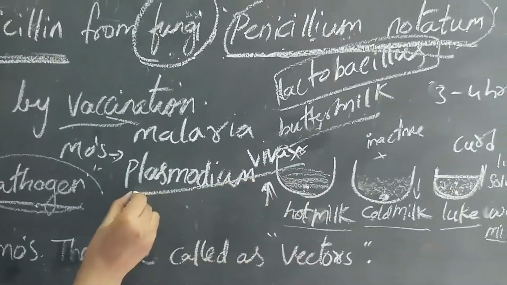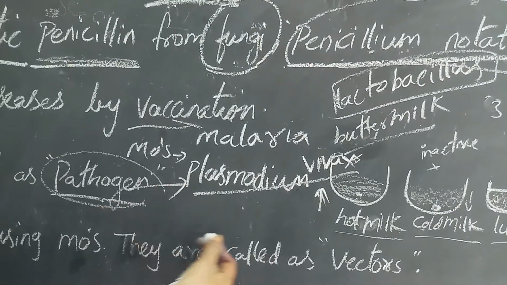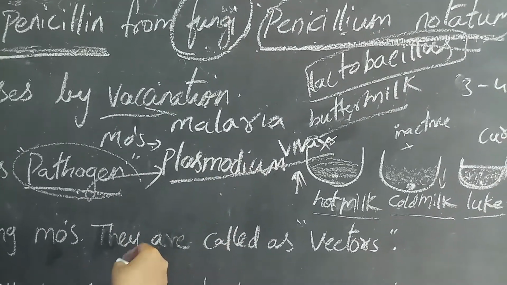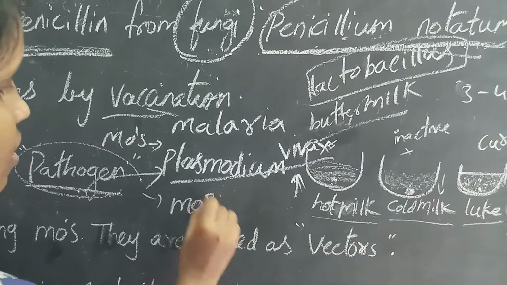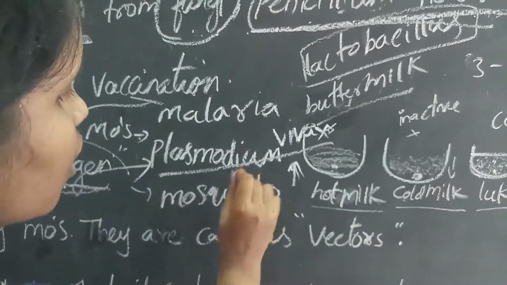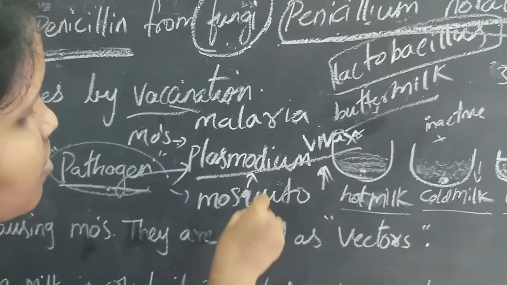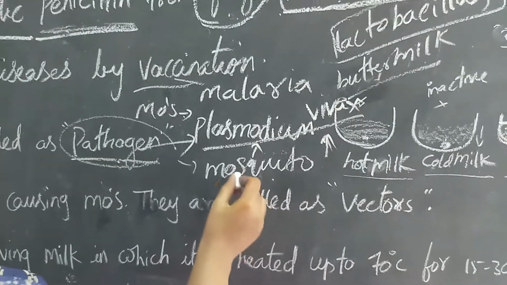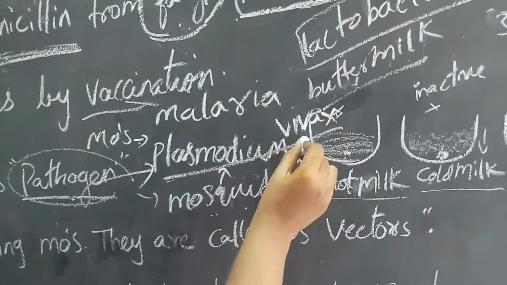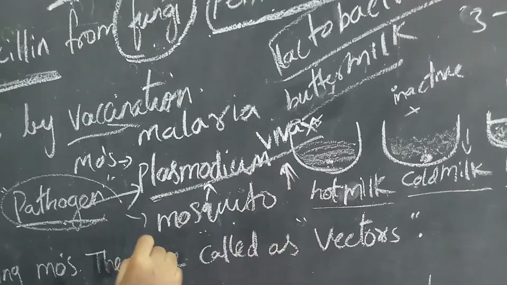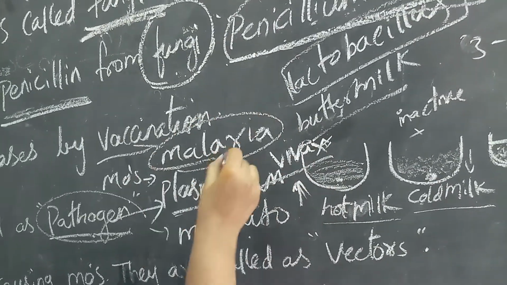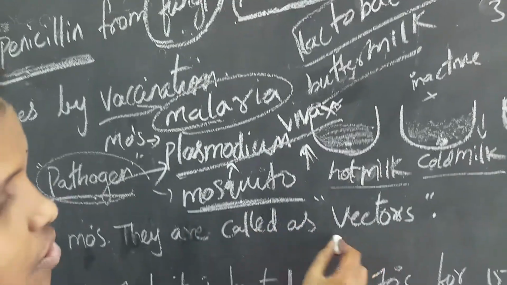This Plasmodium vivax is the pathogen, and it does not enter our body directly, it enters through the mosquito saliva. When the female Anopheles mosquito bites, the Plasmodium vivax enters into our body and causes the disease malaria. So this mosquito is known as a vector.